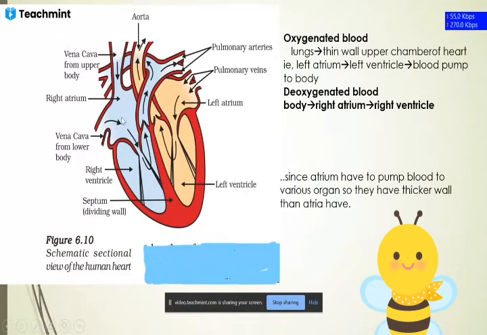Simply it will move to the right atrium, from the right atrium it will move to the right ventricle, and from the right ventricle simply it will move out of our body to different processes, okay. I have also given a rough diagram here, भैया: deoxygenated blood from right atrium to right ventricle. हाँ, बोलिए।